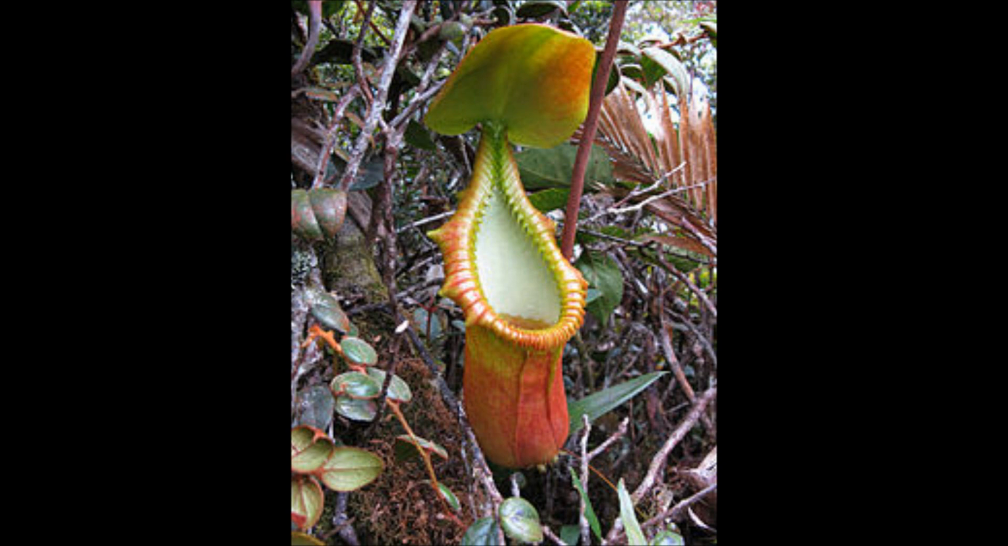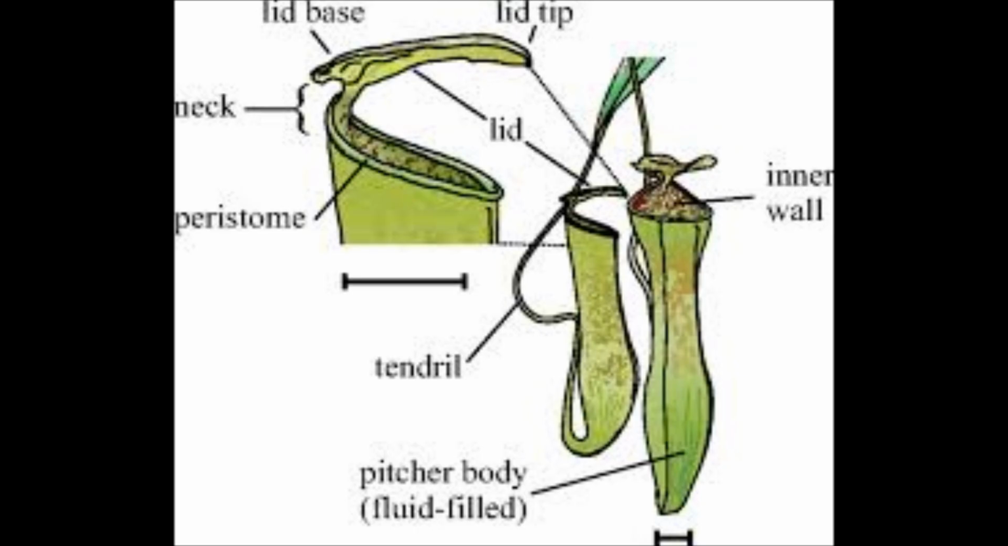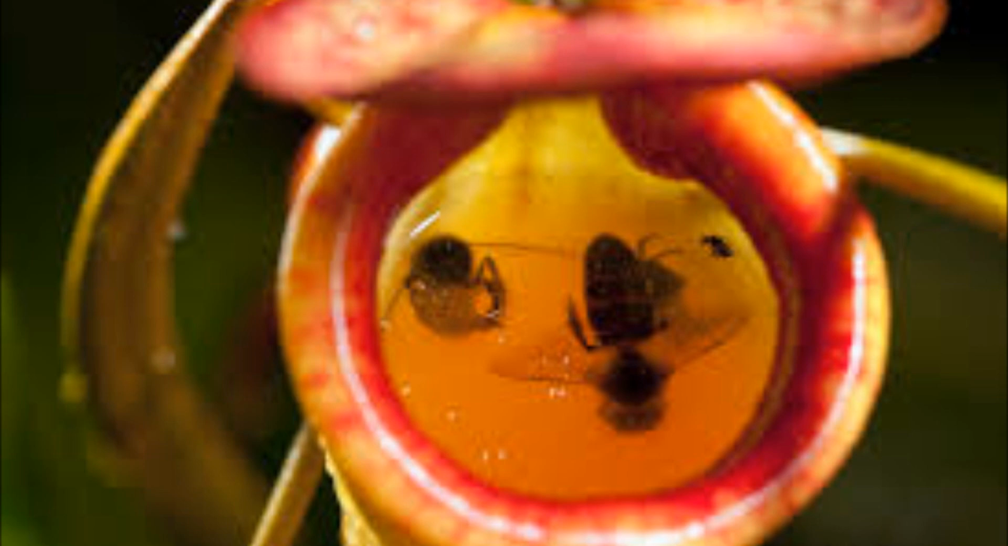The pitcher is lined with downward pointing hairs, so when an insect enters, it cannot climb back out against the hairs and ultimately falls to the bottom of the pitcher and gets digested by the juices present there.